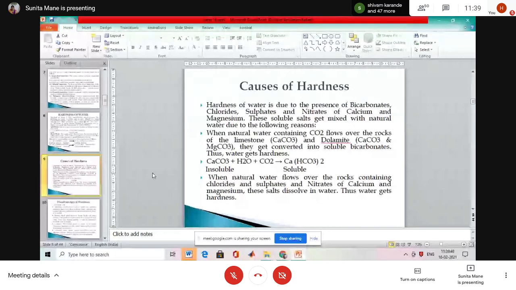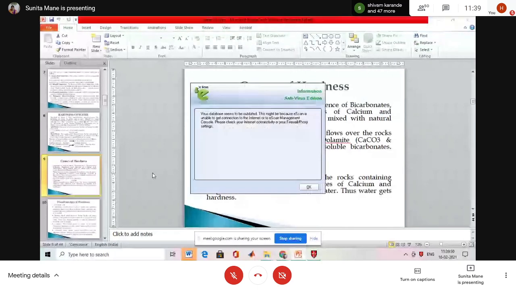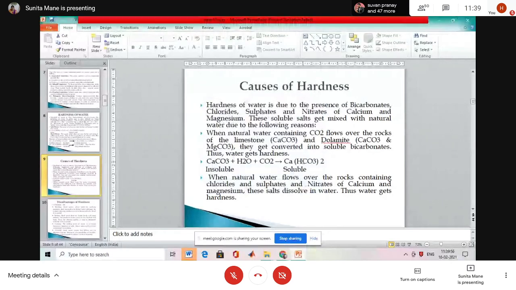When the natural water containing CO2 flows over the rocks, limestone, that is CaCO3, is one type of hardness causing chemical. Dolomite, CaCO3, MgCO3, magnesium carbonate, calcium carbonate. Write down the reaction. The reaction is very important. Calcium carbonate combines with water and CO2 to form Ca(HCO3)2.